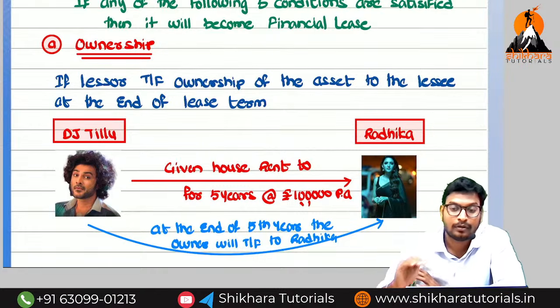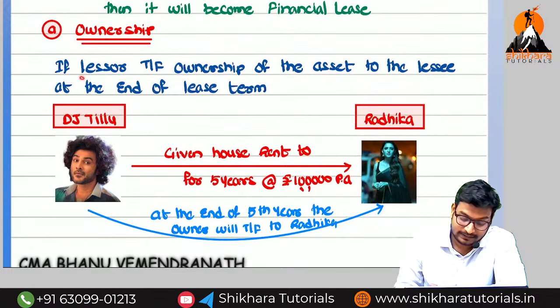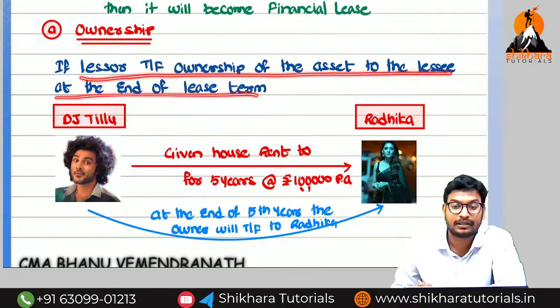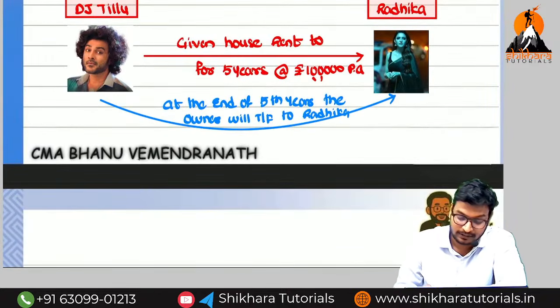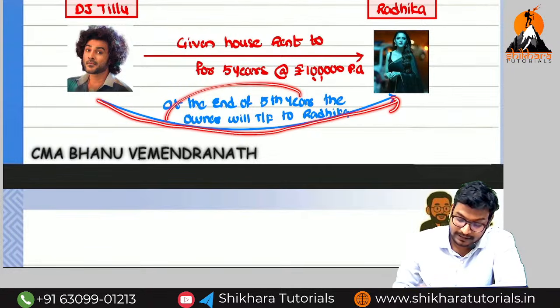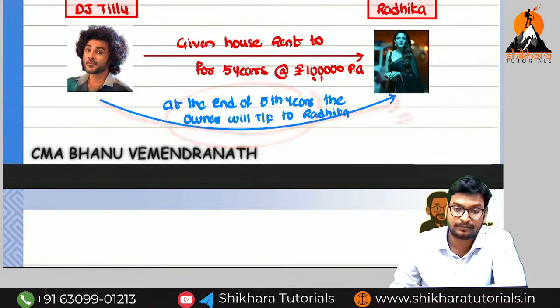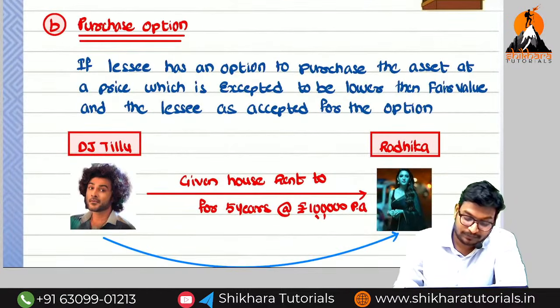What is the condition? Ownership should be transferred to whom? The lessee. So if the lessor transfers the ownership of the asset to the lessee at the end of the lease term, then we call it financial. If you see here, the lessor has given the option to transfer the asset at the end of the 5th year. It is called a financial lease. And next one, purchase option.